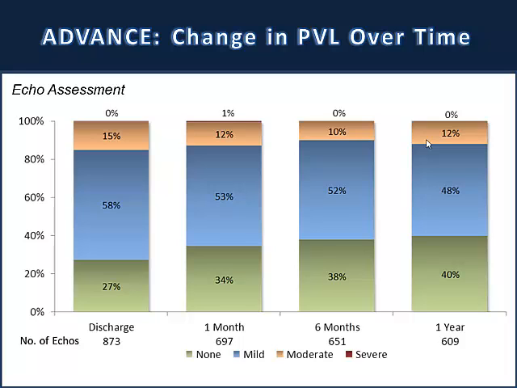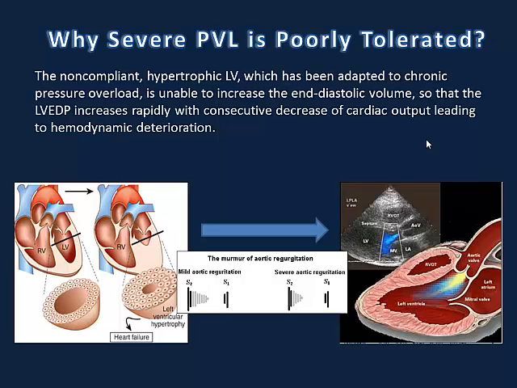We cannot say that a patient who had paravalvular leak more than trivial, or moderate to severe, certainly after the procedure, most likely it would disappear, and this is not the case. One of the reasons why this is not a healthy phenomenon is this very problematic trade-off between pressure overload and volume overload. This is due to the fact that the non-compliant hypertrophic left ventricle, which has adapted to chronic pressure overload, is unable to increase the end-diastolic volume, so that the LVEDP increases rapidly with consecutive decrease in cardiac output, leading to hemodynamic deterioration.